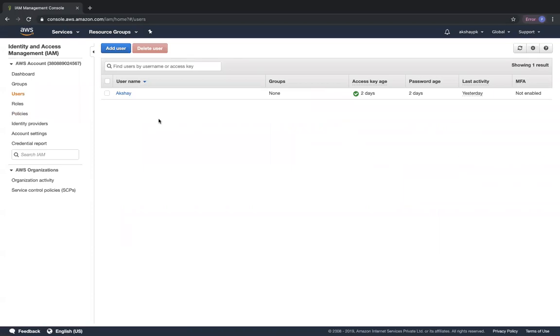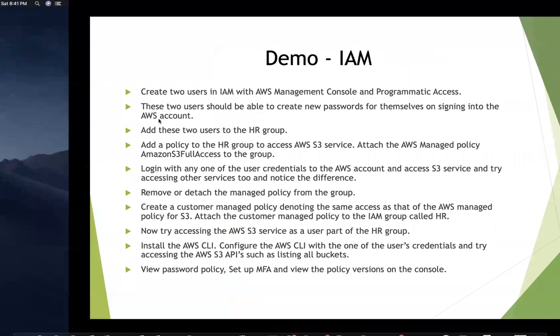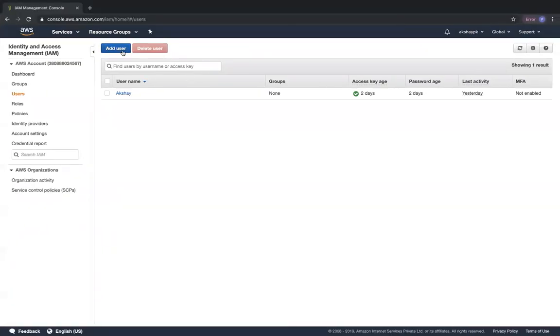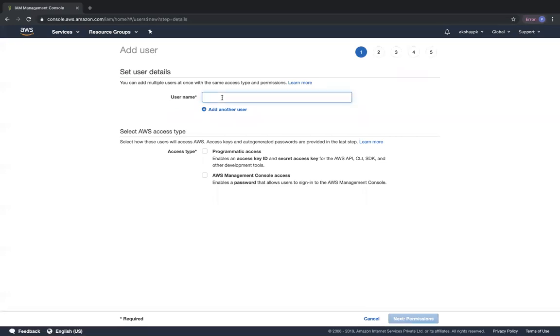But now we are going to create two users according to our demo. So we are going to create two users. So I'm going to add a user. I'm going to give the user name.